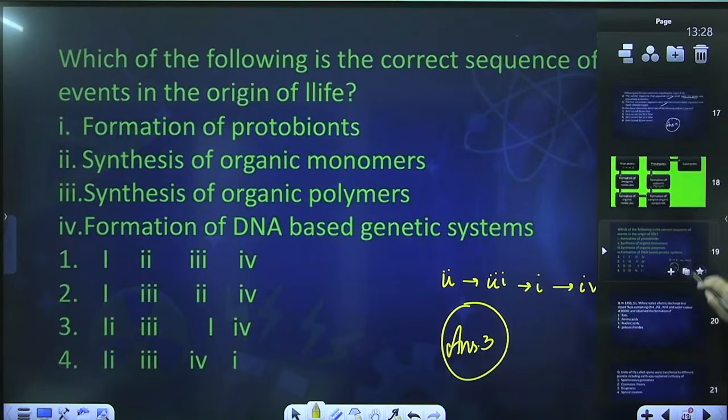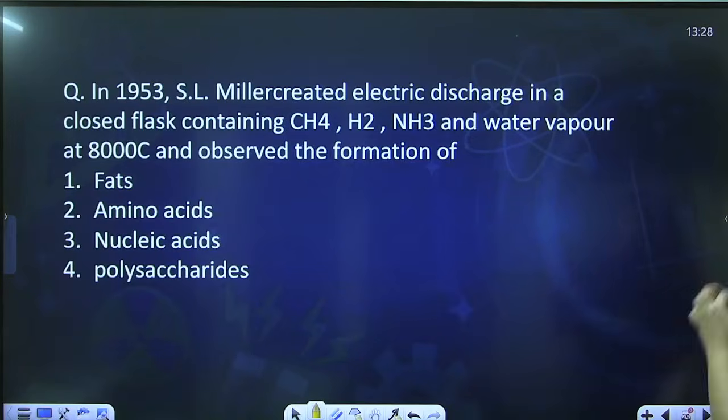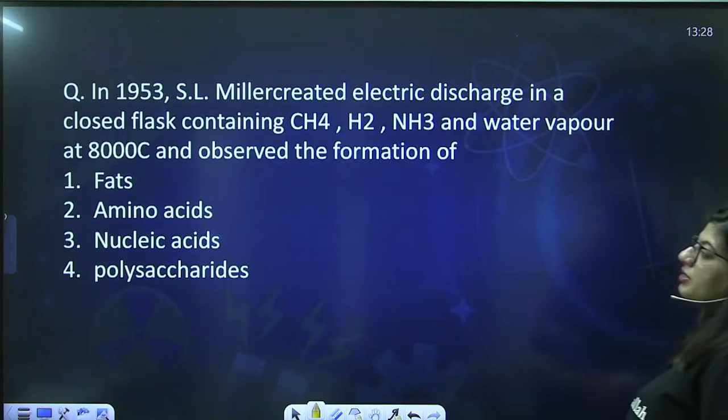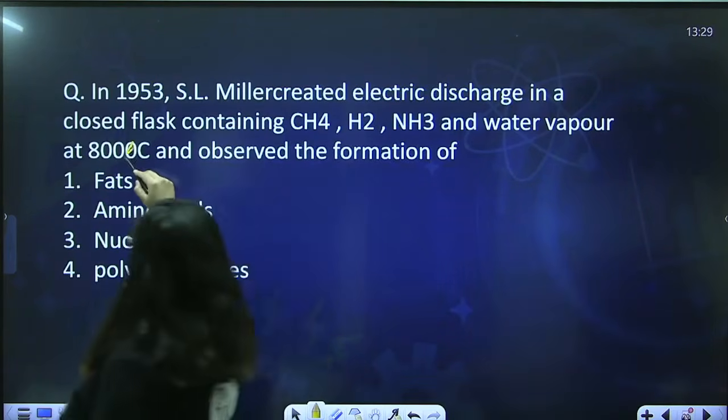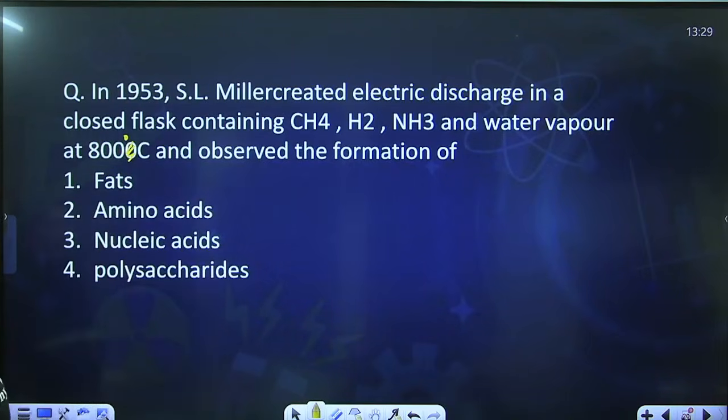All right, next question. In 1953, S.L. Miller created electric discharge in a closed flask containing CH4, H2, NH3 and water vapor at 800 degrees Celsius, and observed the formation of.